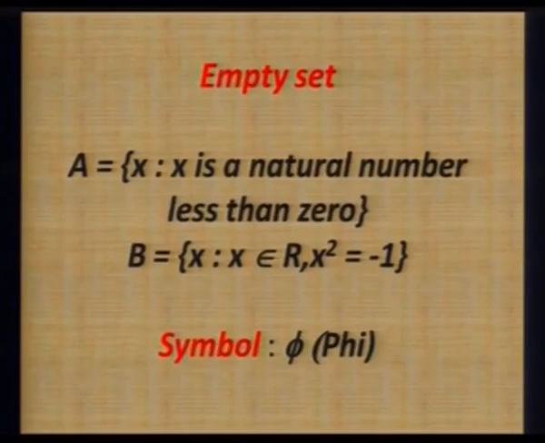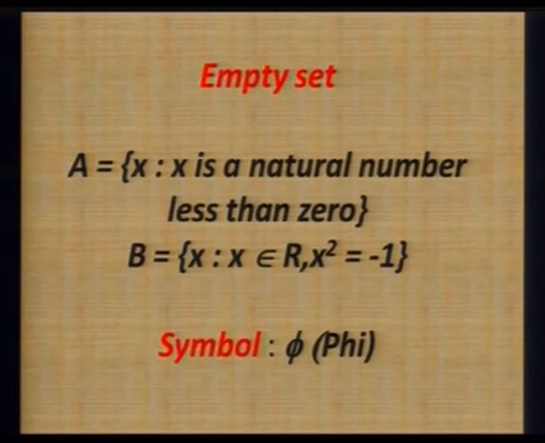The next type of set is the empty set, and as is obvious from its meaning, empty means it doesn't contain anything. So the set is X such that X is a natural number which is less than 0. We don't have any natural number which is less than 0. So A is empty, it doesn't contain any element.